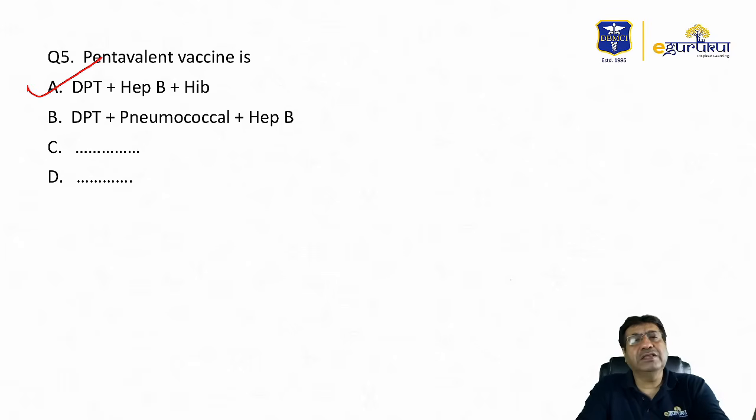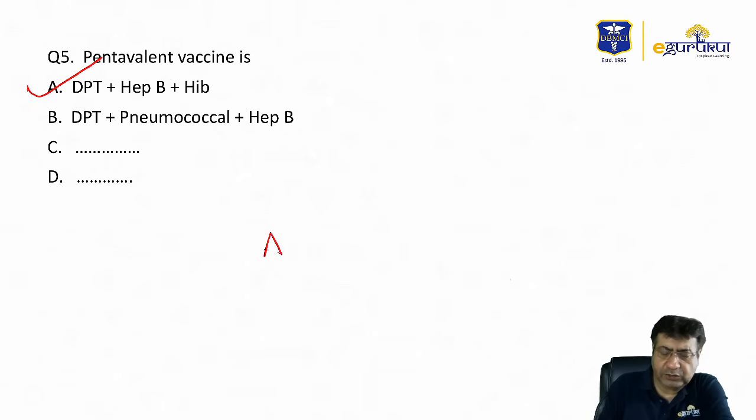You're giving all the 3 in the form of one single injectable vaccine and it does not require any reconstitution. It is given in the form of doses at 6, 10 and 14 weeks in the national immunization schedule and can be given up till the age of 1 year. So pentavalent vaccine, which again is a thing that we have discussed in our notes, the best answer is choice A.